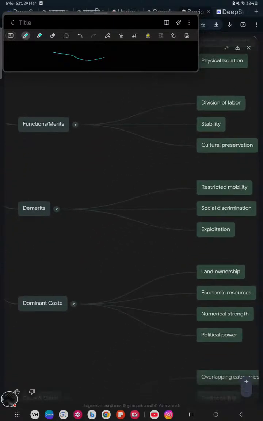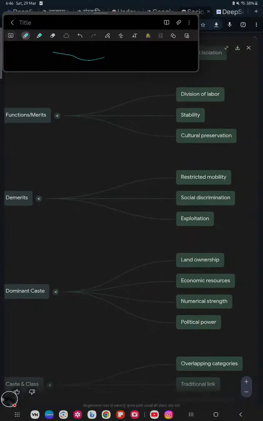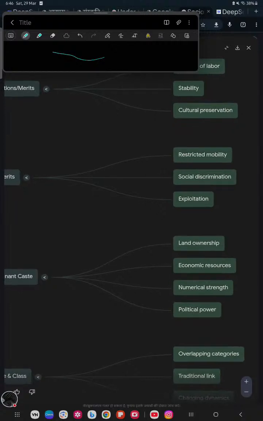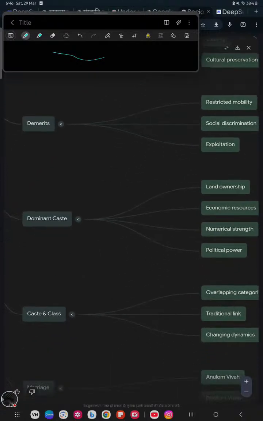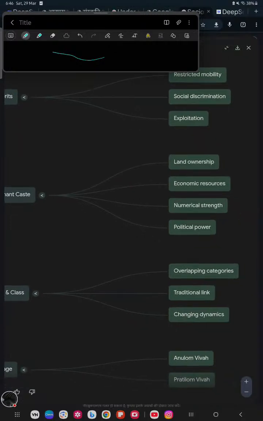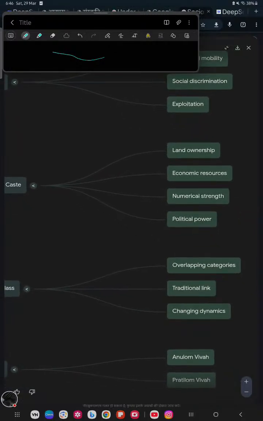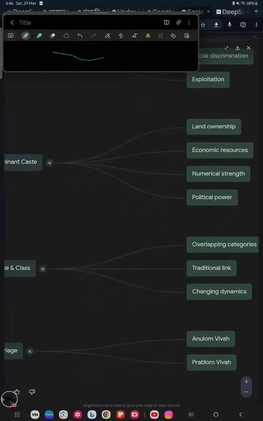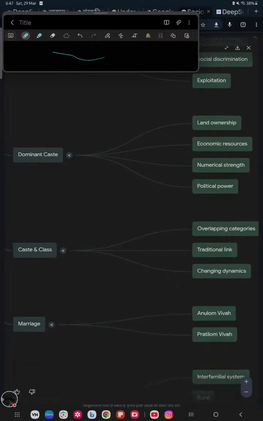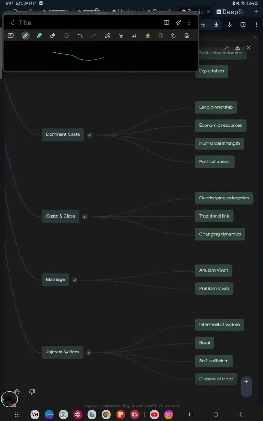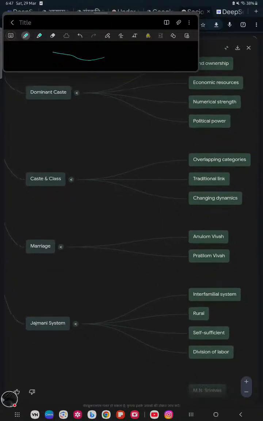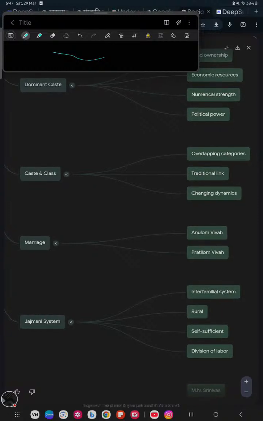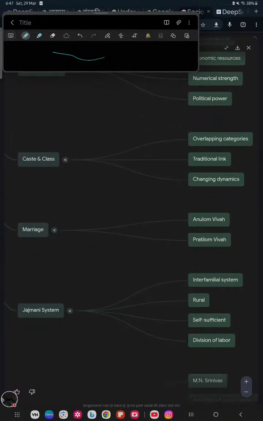Then comes the demerit of the caste system. It is restricted mobility, and social discrimination and exploitation are there. Then comes the dominant caste concept: those with land ownership and economic resources, numerical strength and political power are known as the dominant caste, and the concept is given by M.N. Srinivas. Then come caste and class. They are overlapping categories and have a traditional and present link, but the dynamics is changing rapidly.